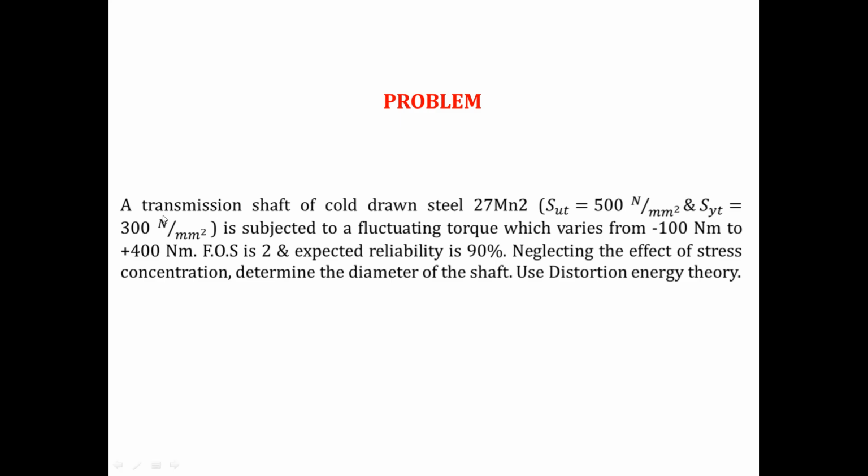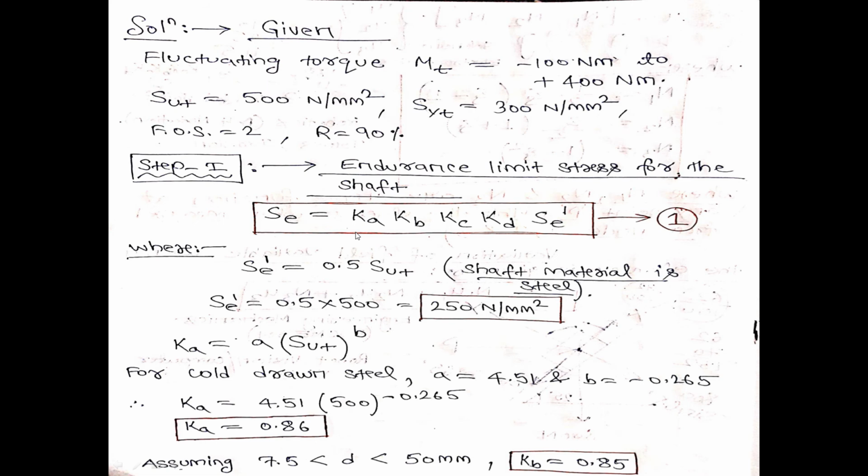If you see in the given problem, it is written that a transmission shaft of cold drawn steel, that means the machining condition is cold drawn. So from the design data book, in the table of Ka, for cold drawn condition, you will get the value of A as 4.51 and the value of B as minus 0.265. Just use this in the equation of Ka, that is A into SUT to the power B. You will get the value of Ka, and that Ka is 0.86.